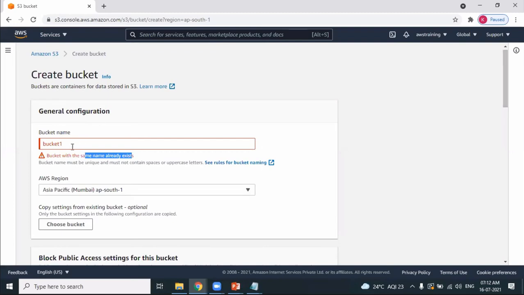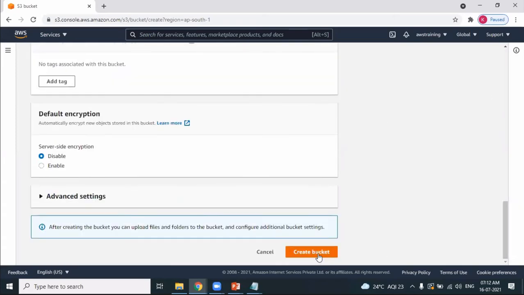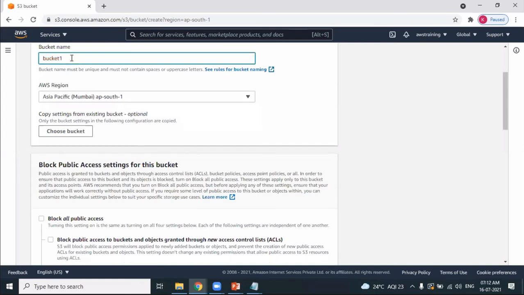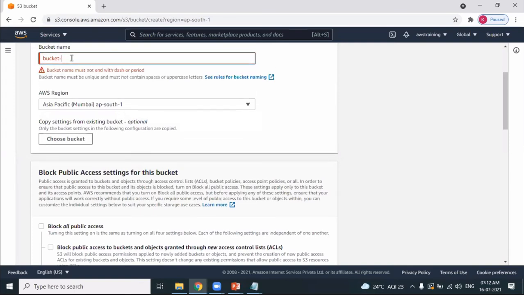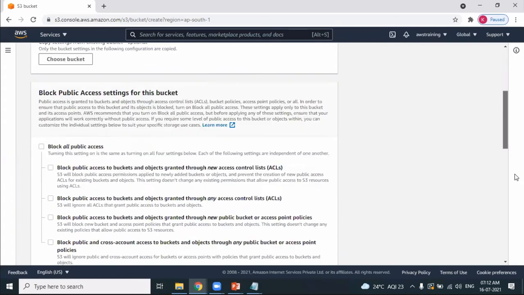Okay, let's say I want to create a bucket with the name bucket 10. I think definitely bucket 10 is also used 100%. The same error. So bucket name should always be unique globally. Remember, bucket naming is very, very important. So let's have a unique name, bucket hyphen some number. Got it? So like this, it will be unique. So go ahead and create a bucket.